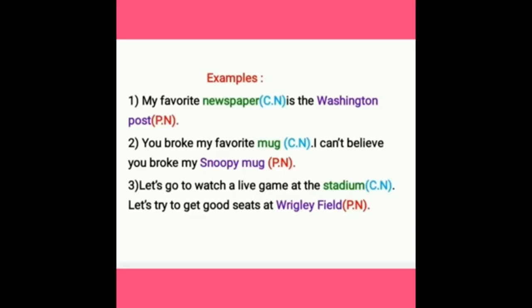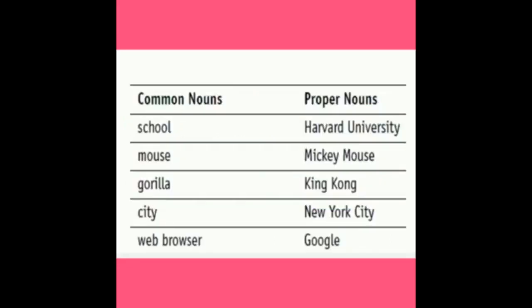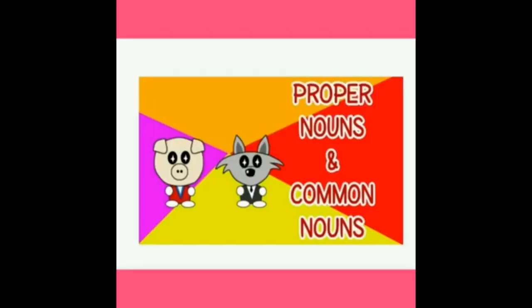Some more examples for common nouns and proper nouns. Here, school is a common noun and the name of the school, Harvard University, is a proper noun. Mouse, common noun. Mickey Mouse, proper noun. Gorilla, common noun. King Kong, the name of that gorilla, proper noun. City, common noun. New York City, proper noun. Web browser, common noun. Google, proper noun. I think now you have a clear idea about the proper noun and common noun.